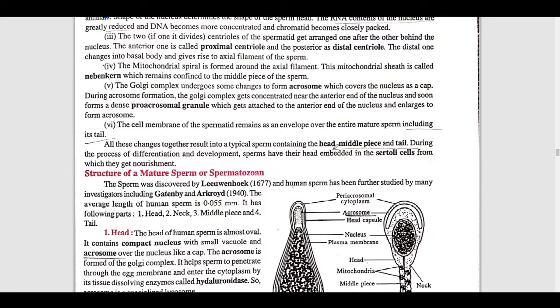Okay, so the cell membrane of the spermatid remains as an envelope over the entire mature sperm, including its tail. What they are saying is that the cell membrane covers the sperm, including the tail. Sperms have a tail also. So all these changes together result in a typical sperm containing various types of parts, right? So first is the head, second the middle piece, and last is the tail.